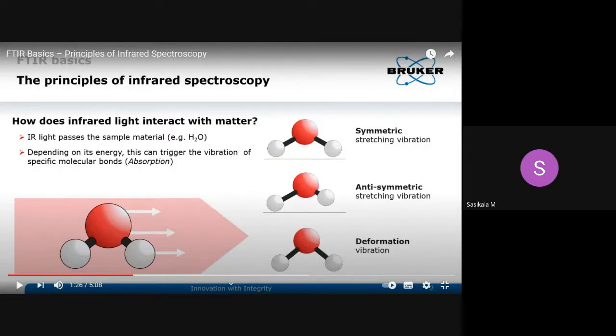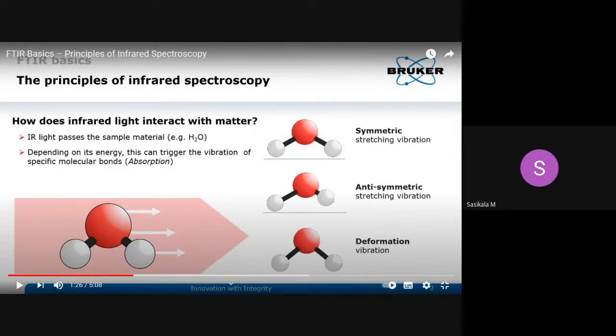This kind of vibration is called deformation, or bending vibrations. Wait, let me type in the chat box: stretching and bending vibrations. So two energy changes will occur, stretching and bending.